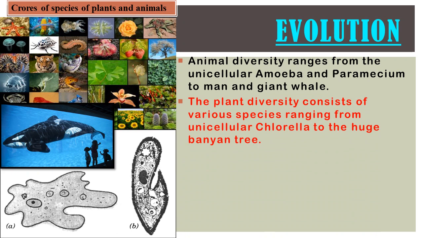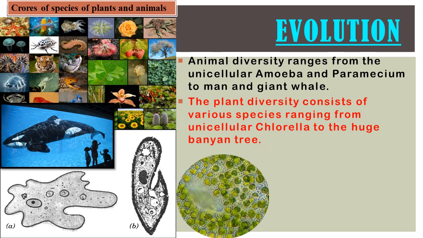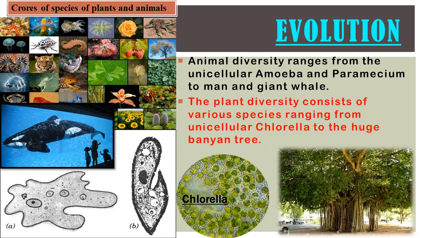In plants, the plant diversity consists of various species ranging from the unicellular chlorella to the huge banyan tree. So this is a simple type of plant, a unicellular plant, chlorella, and on the other side a complex, multicellular, huge tree, the banyan tree. So this is the diversity between plant and animal species on the earth.